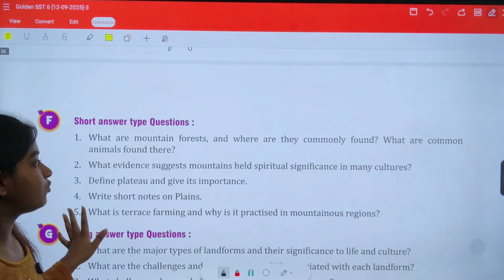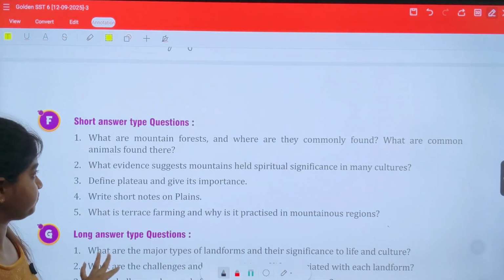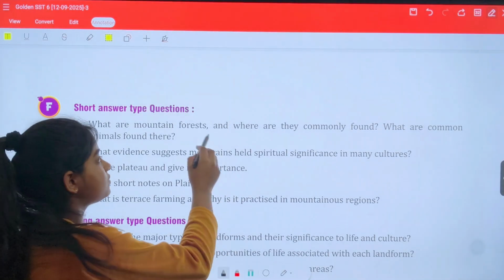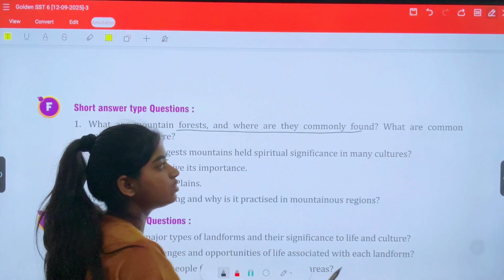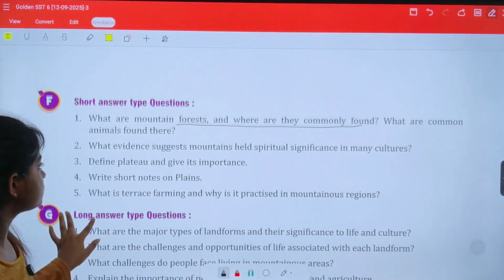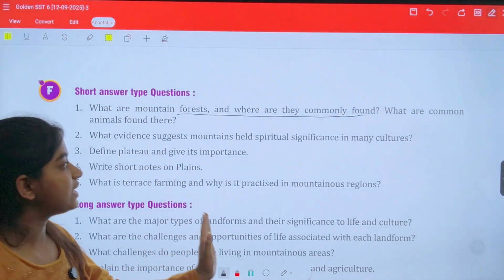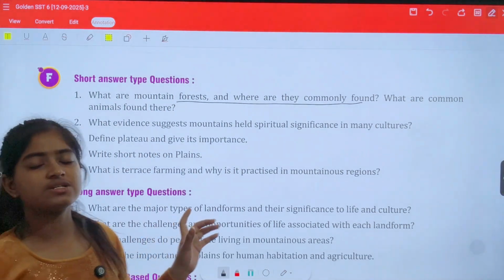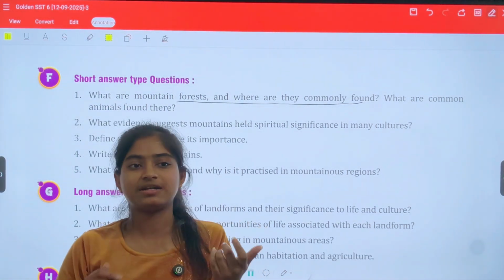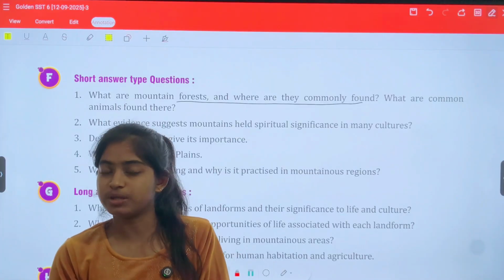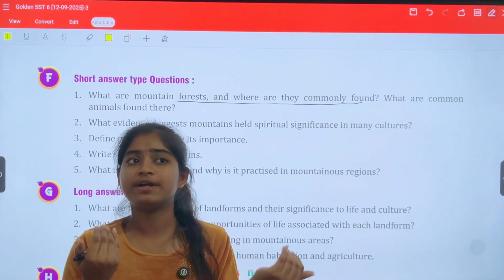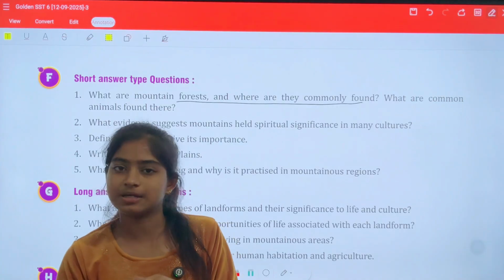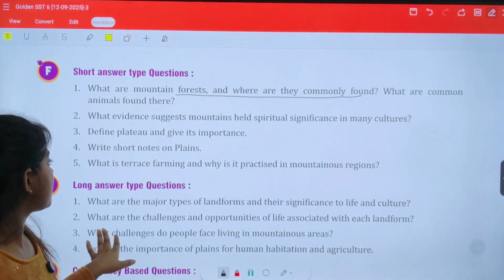What are mountain forests and where are they commonly found? What are the common animals found there? Mountain forests are commonly found in the northernmost areas, and you can write some examples of forests. What evidence suggests mountains have spiritual significance in many cultures? For example, we have studied above that Tibet is known by two names, with different practices and different religions according to their sacred beliefs and worship. So you can write examples of all those.